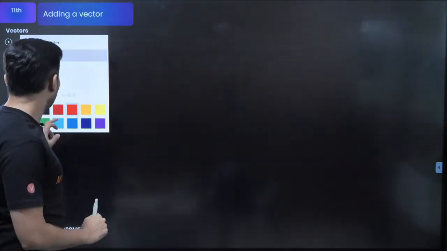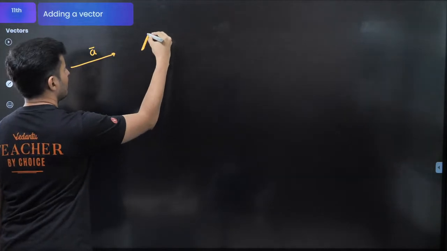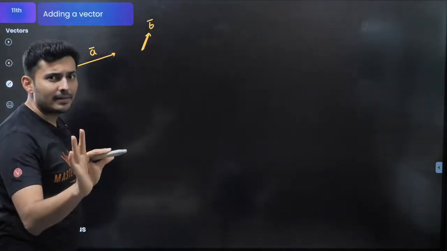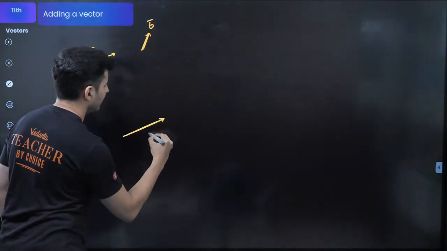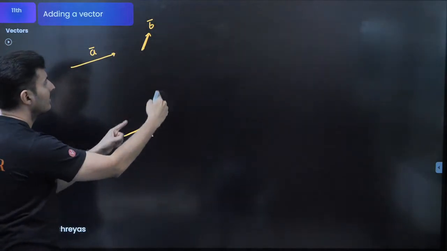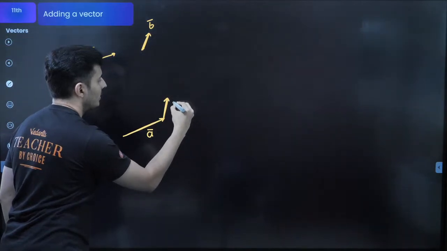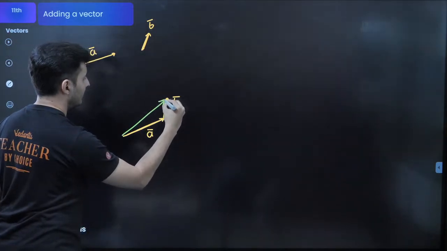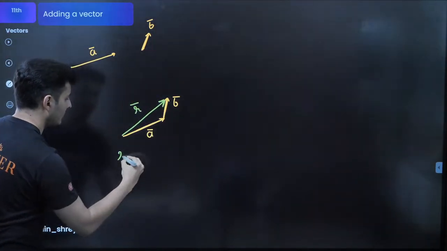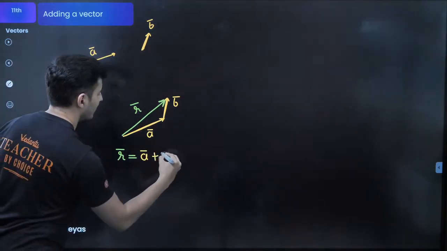Imagine I have just two vectors, okay? Only two vectors. So imagine I have a vector like this. This is A, and maybe this is vector B, and I want to add them. Now if I have to add them, one way I can do it is to take the vector A as it is, take the vector B as it is, and put it over here. If I add these two, I get this vector like this. This is my resultant. So this resultant is nothing but vector A plus vector B.